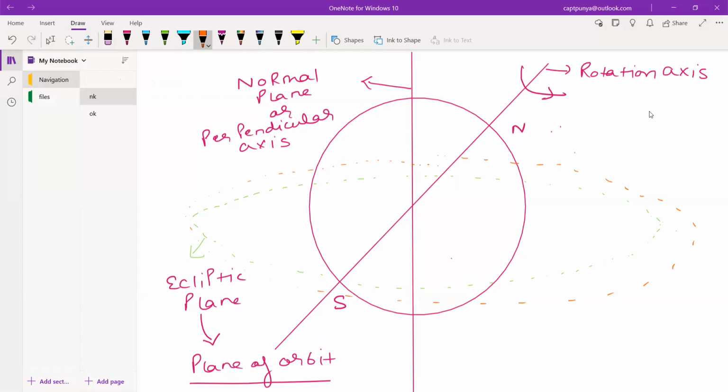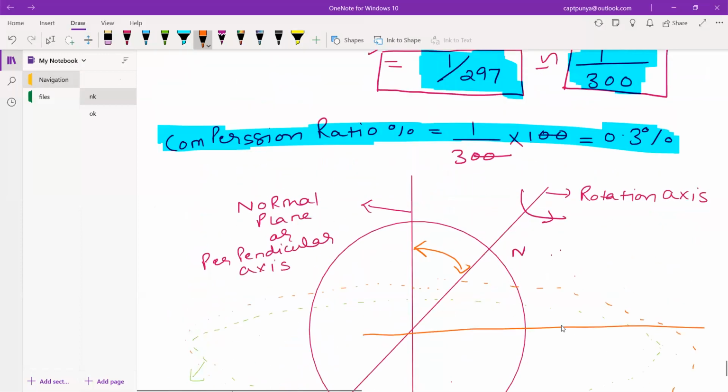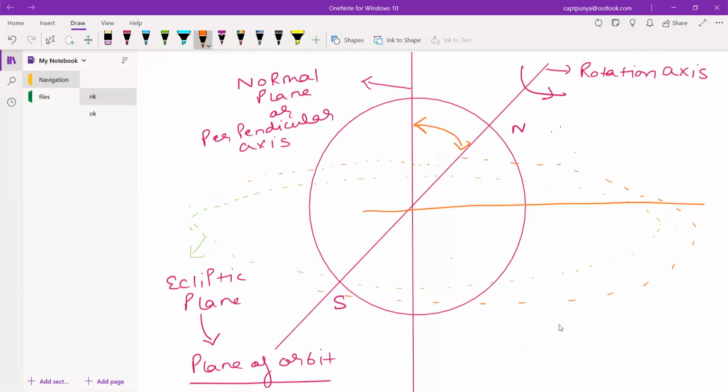Now guys, if I draw a line out here, this complete angle is 90 degrees. Now, this much is the tilt of the Earth. The tilt of the Earth from the rotation axis to the normal plane is 23.5 degrees.